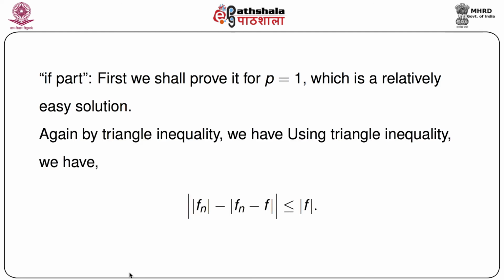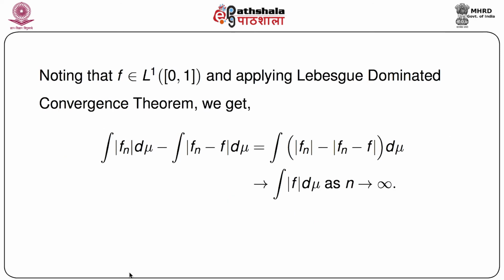Again we apply the triangle inequality to get modulus of norm of fn minus f less than or equal to norm of f, because p is 1. So norm and mod are basically the same. And noting that f belongs to L1, p is 1, L1 over the closed interval 0 1, we apply the Lebesgue dominated convergence theorem, and we get integration of mod fn d mu minus integration of mod fn minus f d mu.